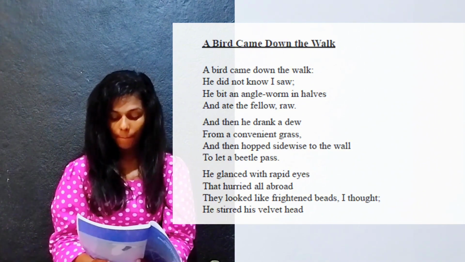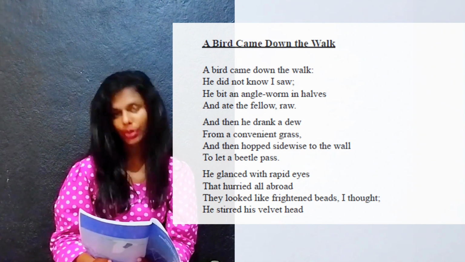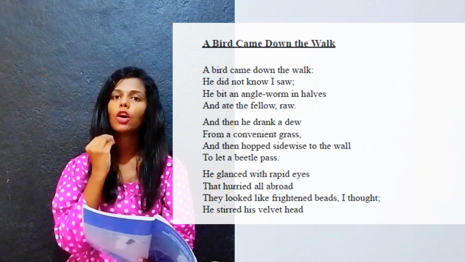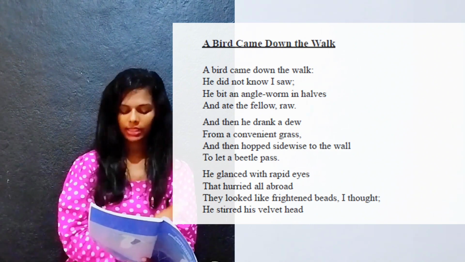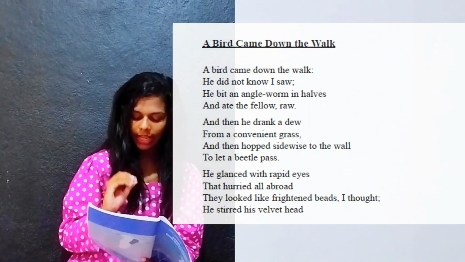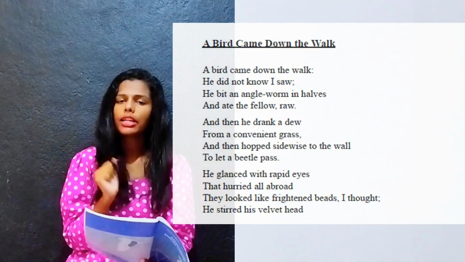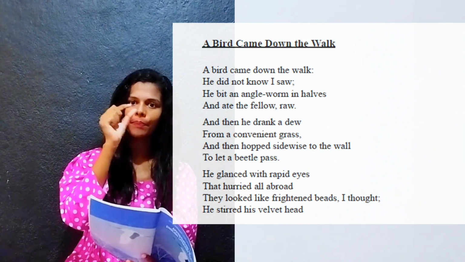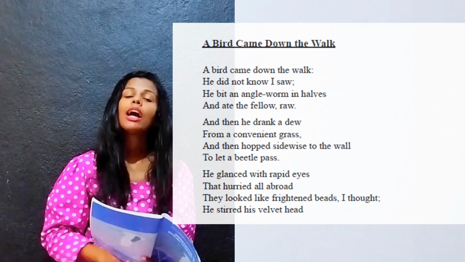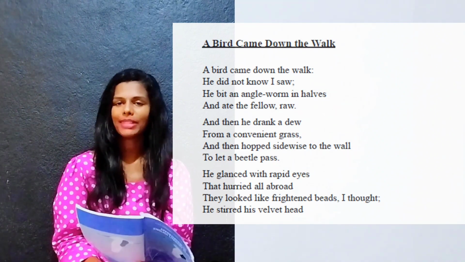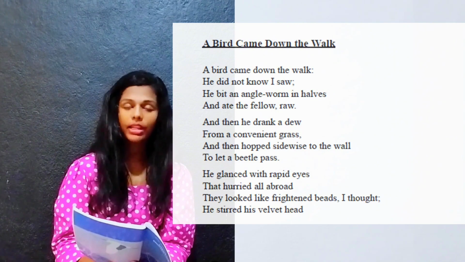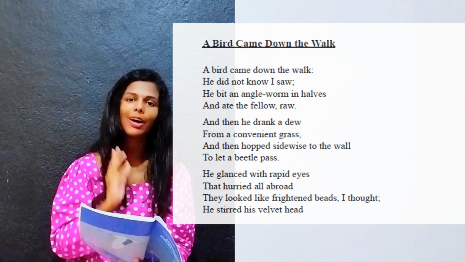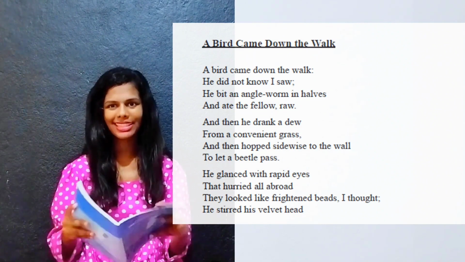They looked like frightened beads, I thought. Here is how the poet observed. He uses a simile here, like frightened beads, like frightened, afraid beads. Beads means little rounded things, right? They look like little frightened beads. He stirred his velvet head. The head is like velvet. Look at how the writer observes this bird.